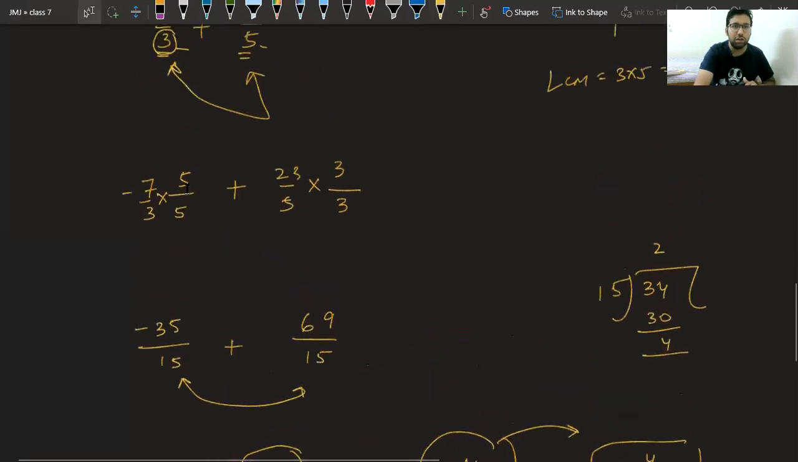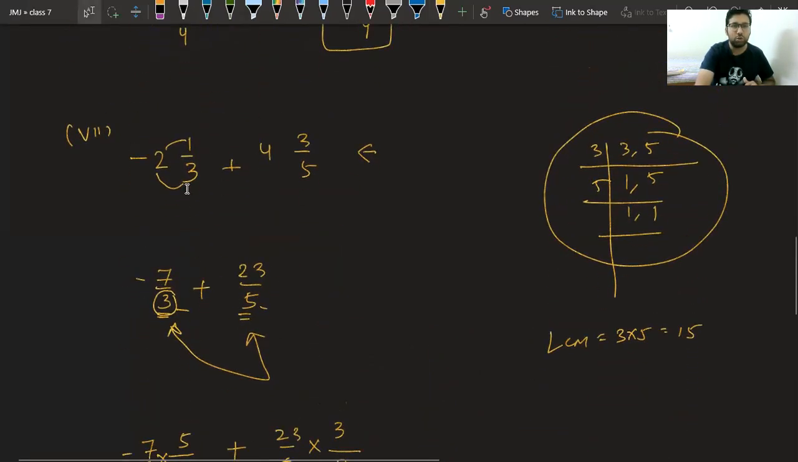No beta. See, some have doubt. In this case, let me check. 9.2, 7th part. 1 second.